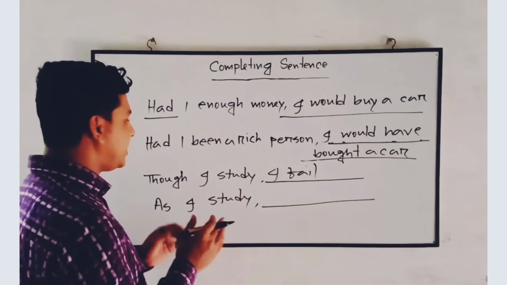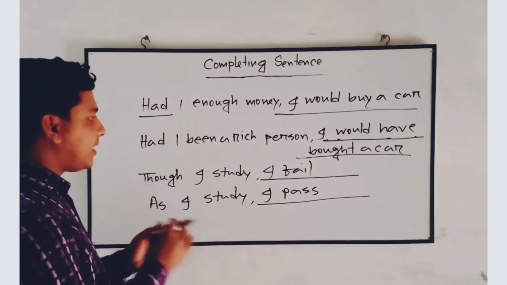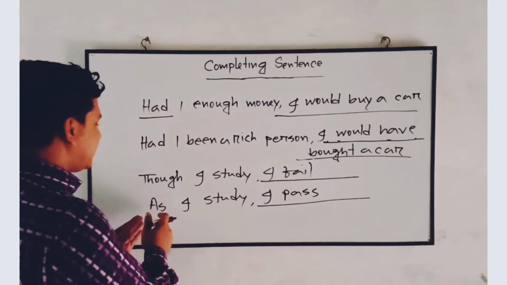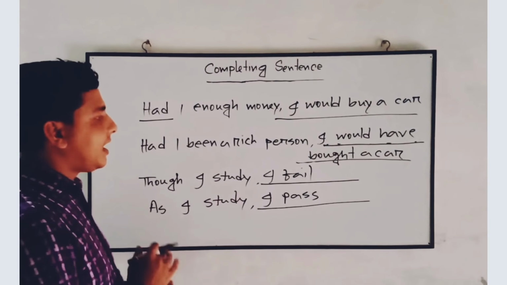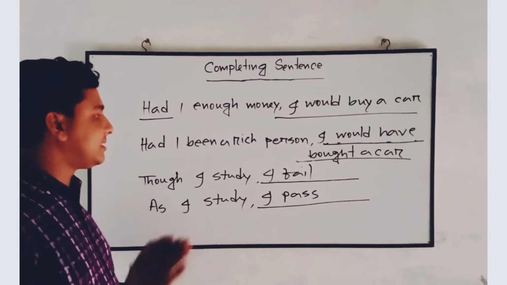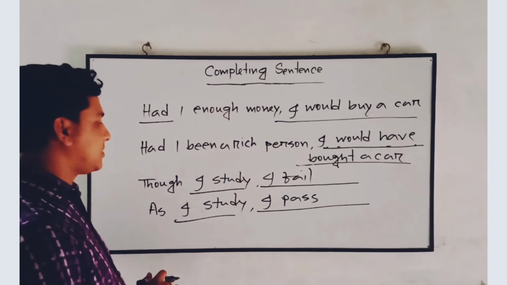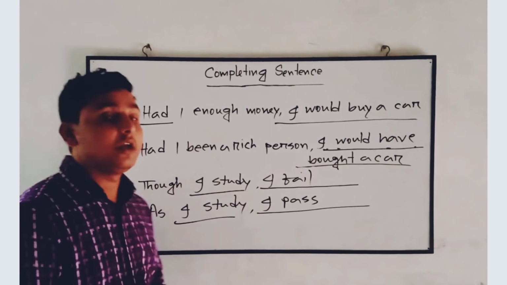Okay, so whenever we have a sentence started with do, in that case the other part will be completed regarding the contradictory meaning between them. Whenever a sentence is started with as, then it will follow a logical relationship between two clauses, then it will be a correct sentence. Here you need to remember another thing. Whenever the first clause of the sentence is in the present tense, the other part of the sentence will also be in the present tense. You see, I study, I pass. So the two clauses belong to the present tense. So you need to remember the tenses whenever we complete a sentence.